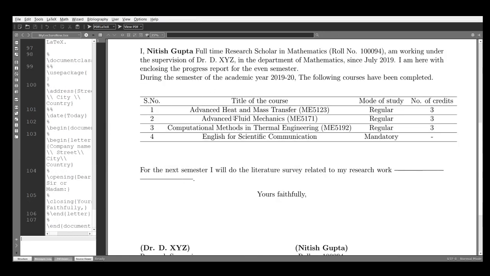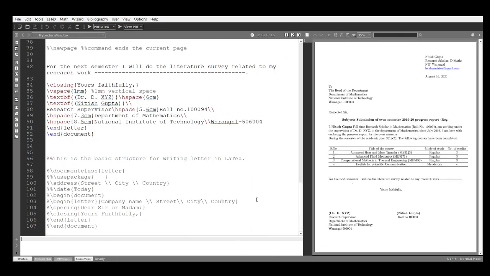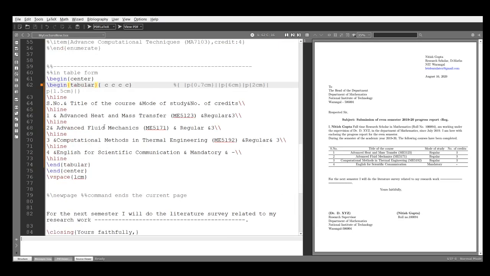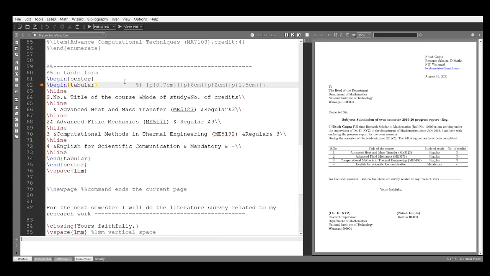You can see only rows, no columns, because this ccc tells LaTeX that there will be 4 columns, and that the text inside each one of them must be centered. So this is the meaning of this. Actually this is looking beautiful. Now I don't want this, I want this one.